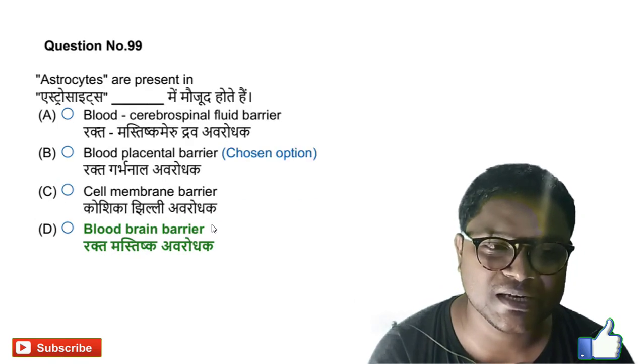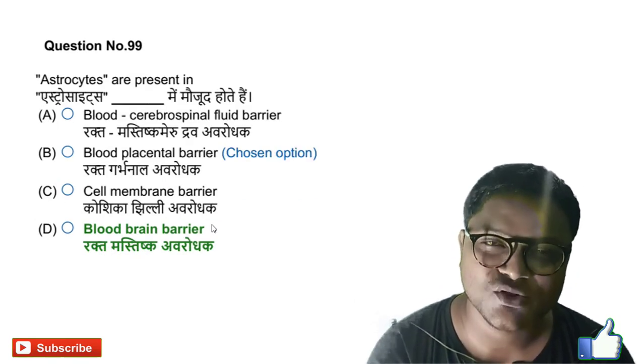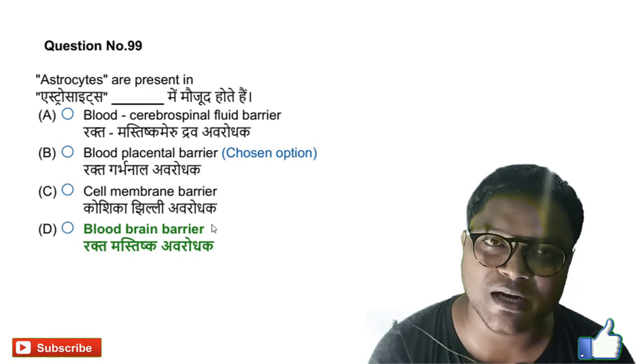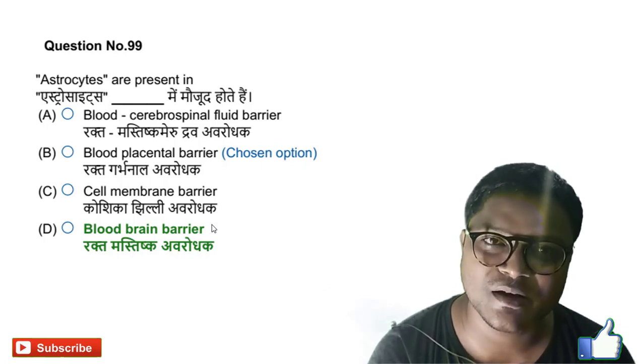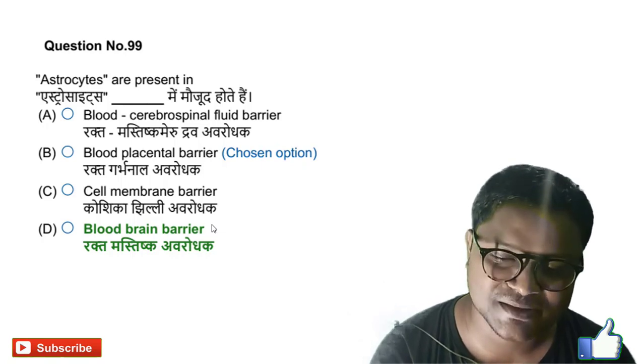Astrocytes are present in dash. Astrocytes, so blood brain barrier, you might have studied in anatomy and physiology, that is, option D is the right answer. In the blood brain barrier, these astrocytes are present.